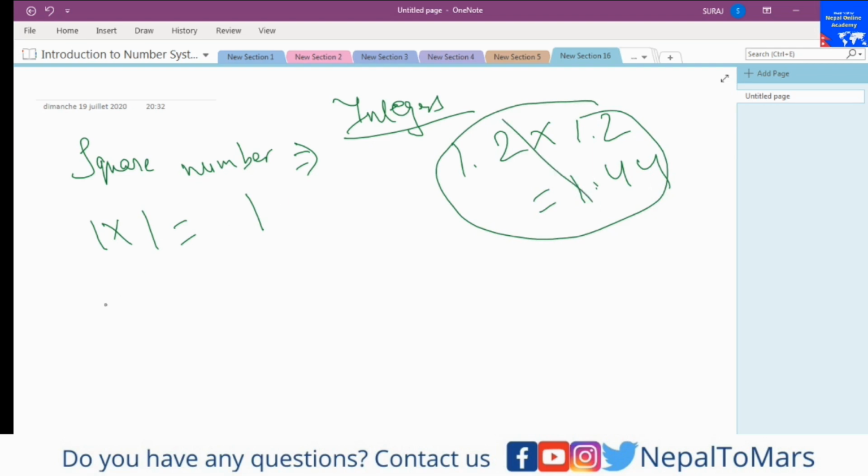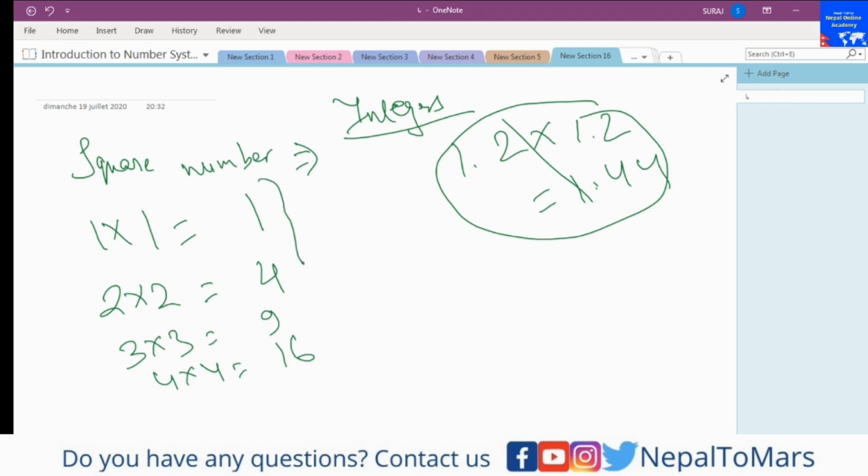So what are the next square numbers? 2 times 2 is 4, right? 3 times 3 is 9, 4 times 4 is 16. So 1, 4, 9, 16 are square numbers. And 10 times 10 is equal to 100, so 100 is a square number.